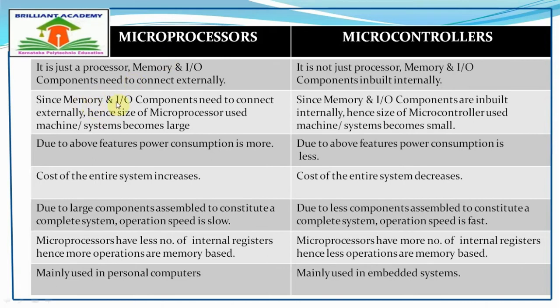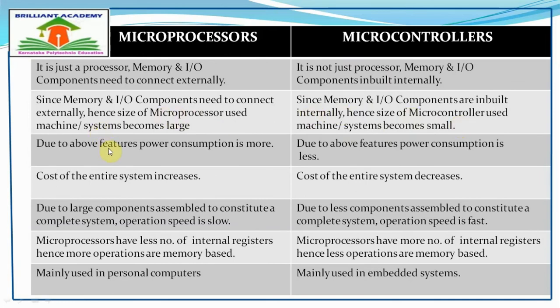Since the microprocessor requires memory and IO components externally, the microprocessor-based machine systems become large because of so many peripheral devices, the supporting devices required to constitute a complete system. Whereas since memory and IO components are inbuilt internally, the size of microcontroller-based machine systems becomes small.